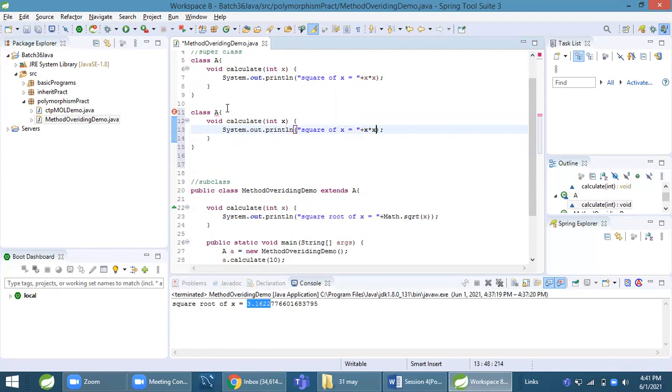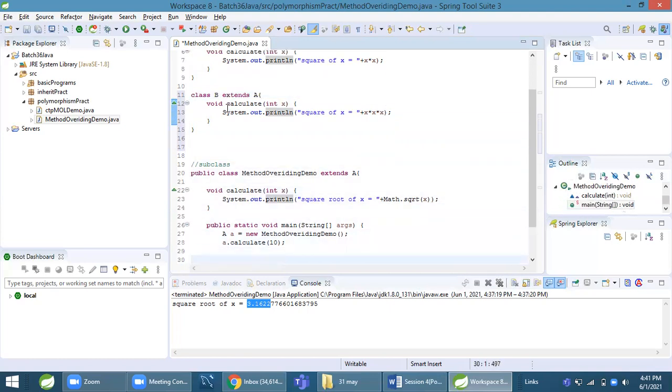Then what must he do? He must extend; this class will be B, B extends A. Index x, this is cube. Now, to execute class B's implementation, but the method name is the same, for that we assign the object of B. Whenever we write the new keyword and a class name, the meaning of this selected part is an object of B. This is also a way.